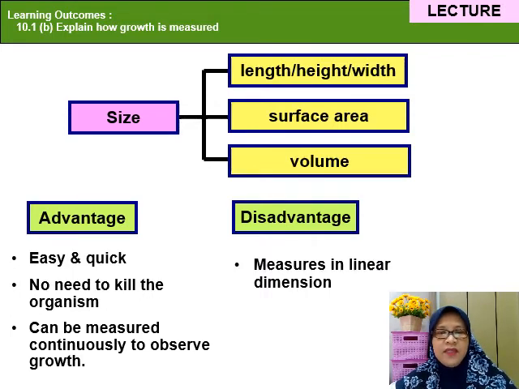What is the meaning of linear dimension? Linear dimension is a measure in one direction and does not consider growth in other directions or dimensions. For example, we use height as a parameter to measure growth of a human over a period of time, and it happens in one direction.